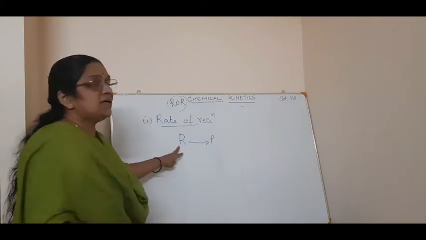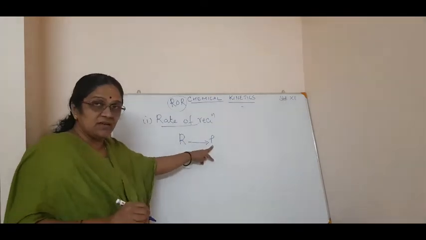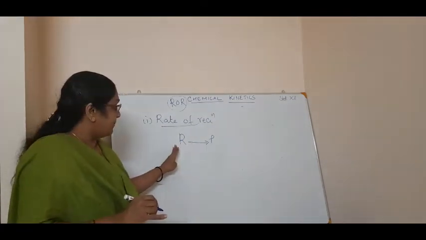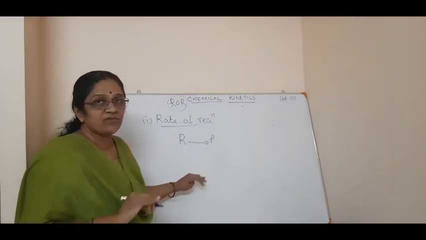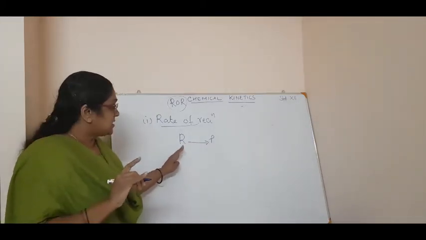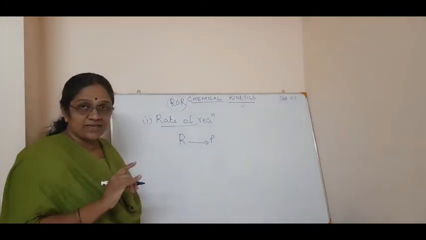See, here R is the reactant and P is the product. Now here 1 mole of reactant is getting converted into 1 mole of product. First we will see about the 1 mole. So 1 mole of reactant is getting converted into 1 mole of the product.